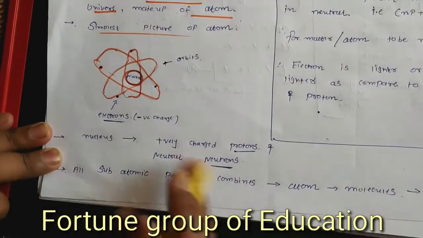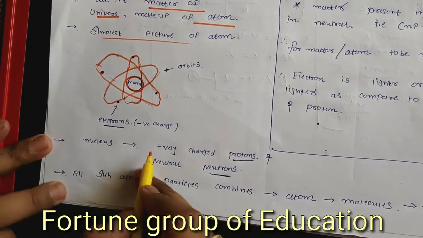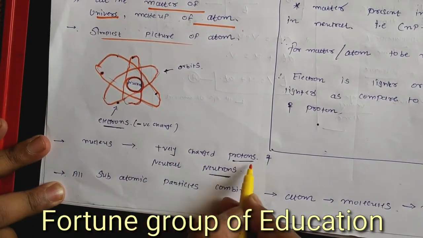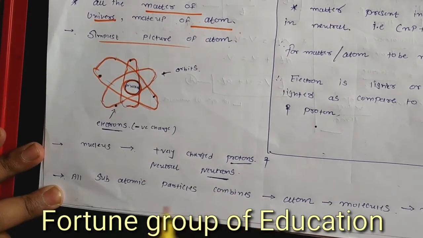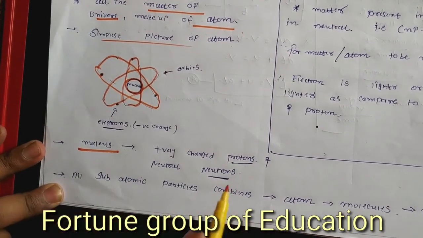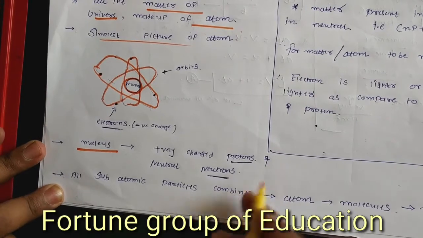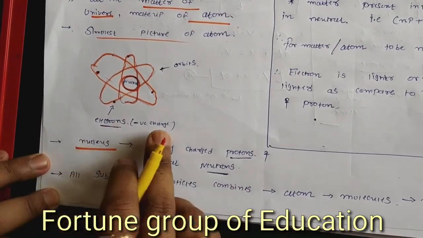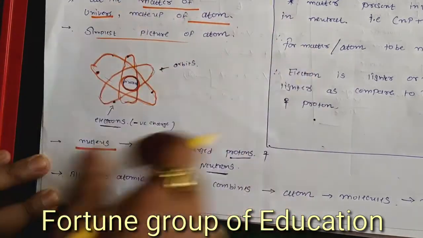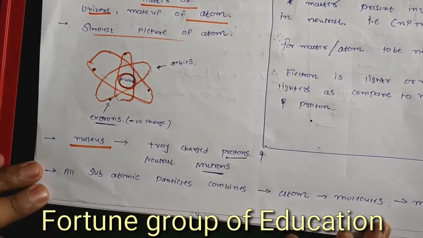The nucleus contains positively charged protons and neutral neutrons, and the electrons are negatively charged and circulate around the nucleus.